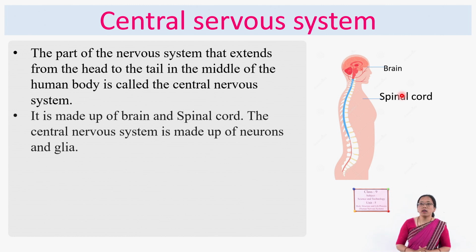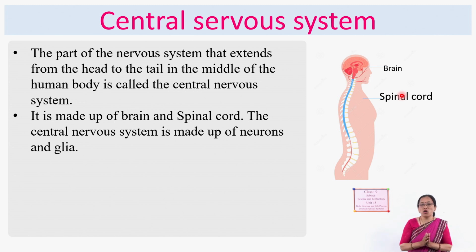This is made up of brain and spinal cord, and all of these, either brain or spinal cord or nerve fibers, are made up of nervous tissue, the neurons, and some connective tissue called glia. Those glia are also called neuroglia because they are covering the neurons.